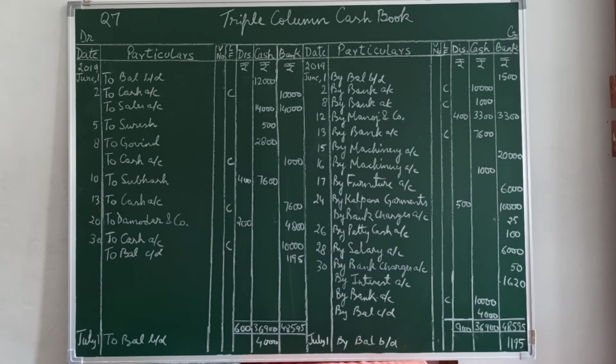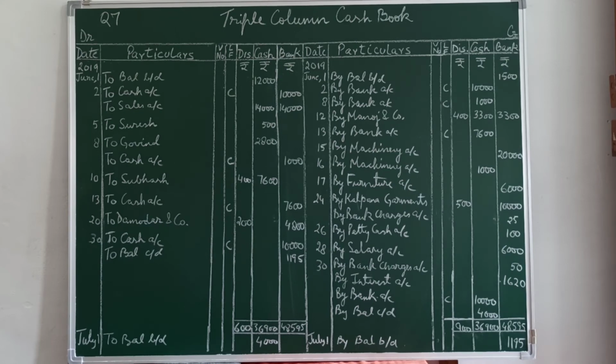Due from bank for petty cash. Now petty cash is a small amount of expenditure made by the petty cashier. We maintain a separate petty cash book for that, such as refreshment expenses, wages, conveyance, transportation, miscellaneous, stamp, postage, they all are recorded in that petty cash book. So a petty cashier is appointed. To him we pay some amount to make expenditure from that amount. It is called petty cash. So cash is going out and it is drawn from the bank to pay to the petty cashier. So by petty cash account, 100 rupees in the bank column.